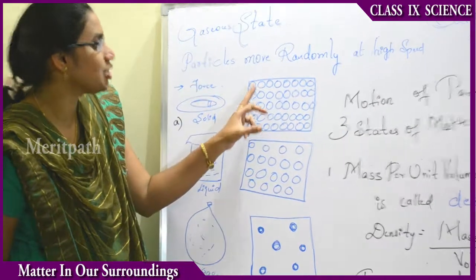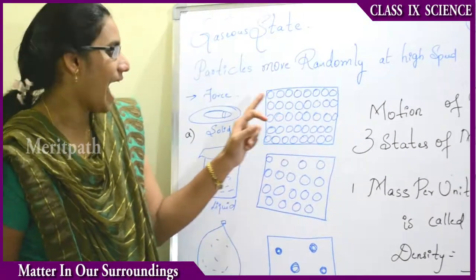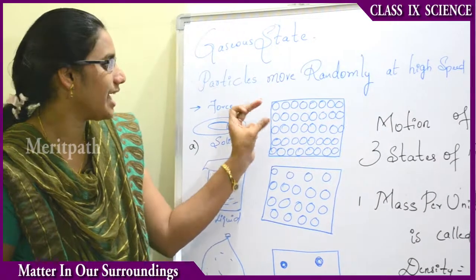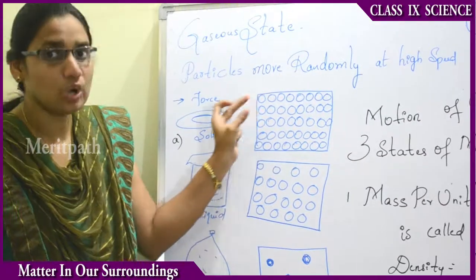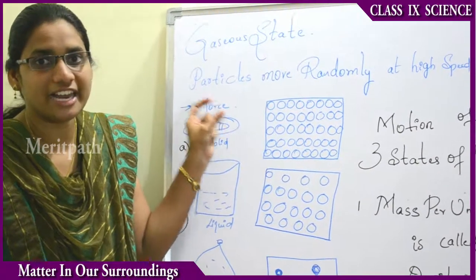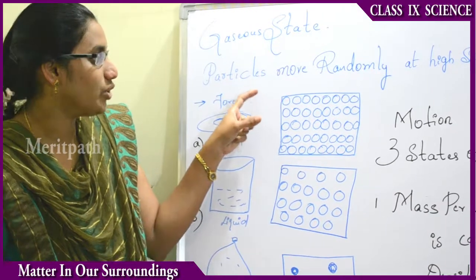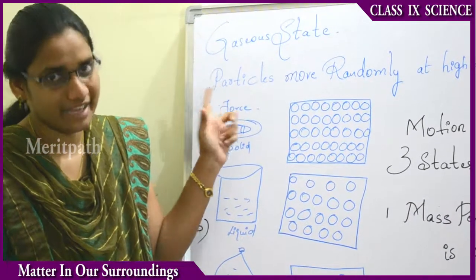We will see that the particles are closely packed, with very little space or volume between them. The distance between those particles is very small, so they cannot move freely.